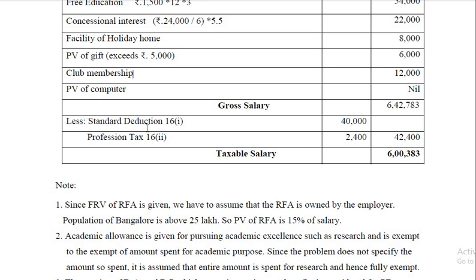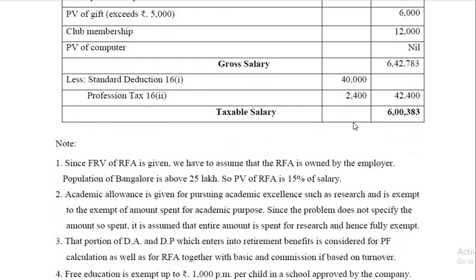From that you have to deduct three things. One is standard deduction, section 16 subsection 1. It is, sorry, it should have been 50,000 here. Once again correction, it should be 50,000, not 40,000. Last year it was 40,000. This year, for previous year 1920, it is 50,000, not 40,000. And subject to correction once again.